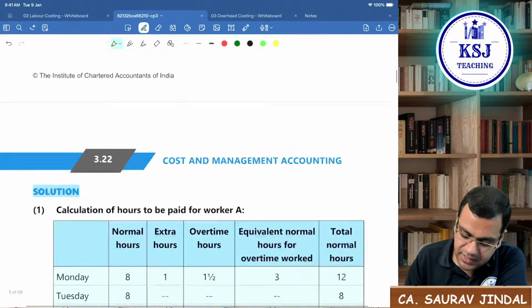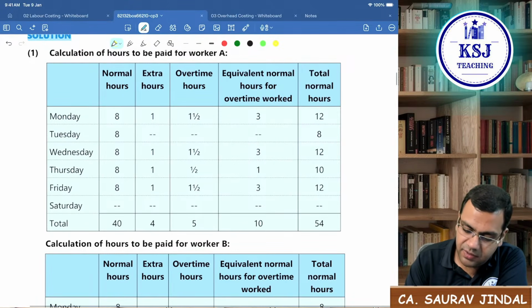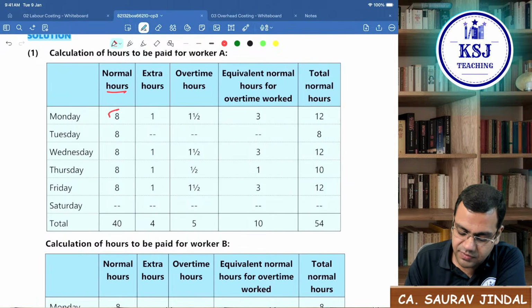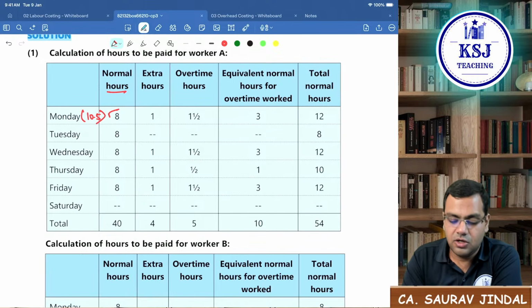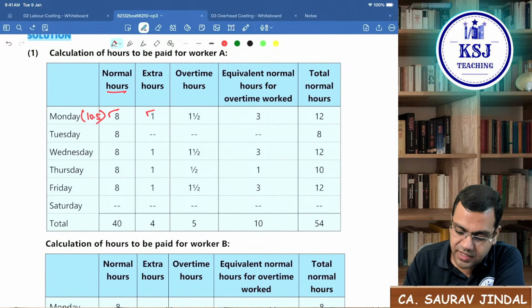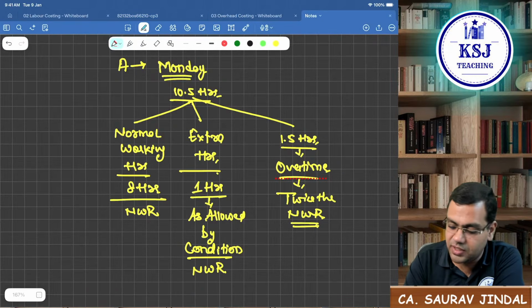Clear? So let's see for worker A on Monday. What is given? Normal hours is 8. He is working for 10.5 hours. Normal hours is 8. Extra hours is 1. Overtime is 1.5. That is what I told you.